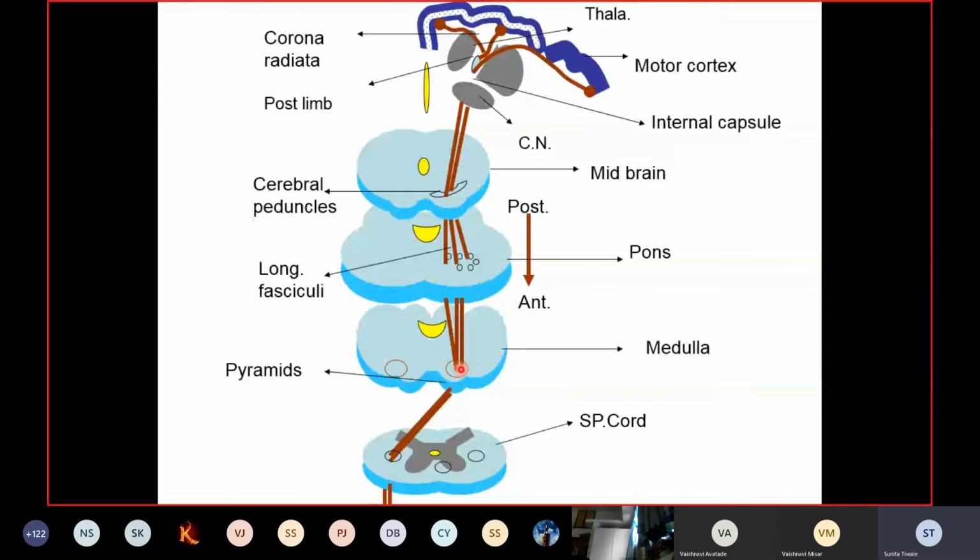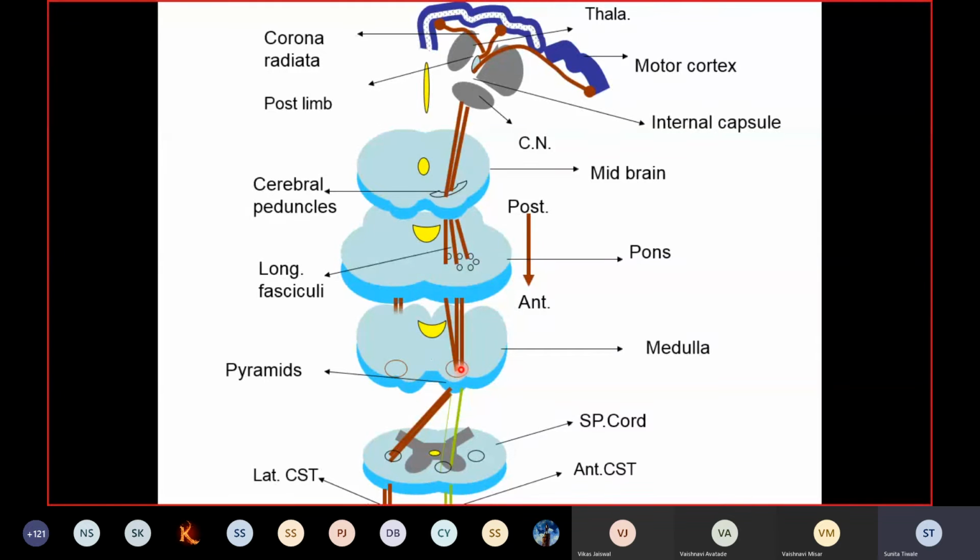So in the diagram you will find that they are occupying the lateral white column of the spinal cord, and hence these fibers which have crossed to the opposite side are now forming a separate tract, called the lateral corticospinal tract. Clear? So here you can see the crossing of the fibers from either side. 80 to 85% of the fibers cross here, and while crossing they are decussing. This is called the pyramidal decussation.